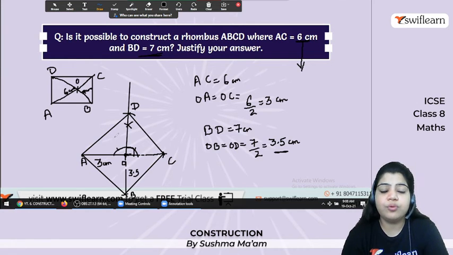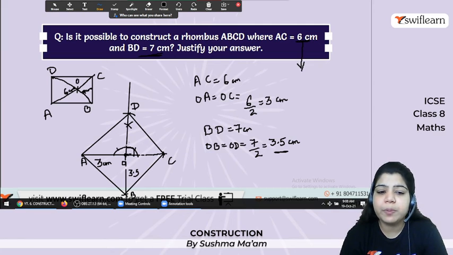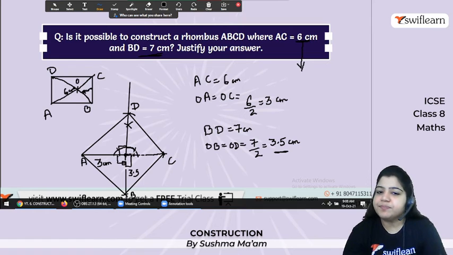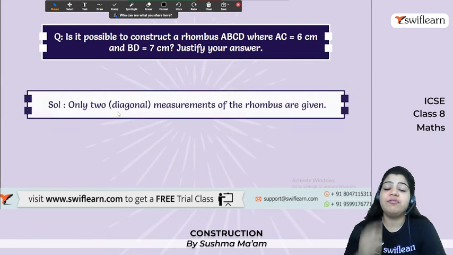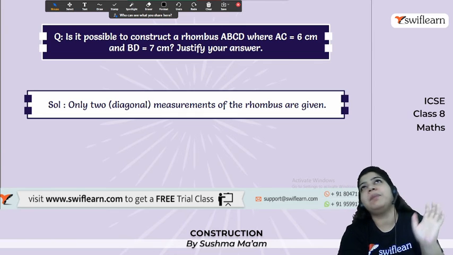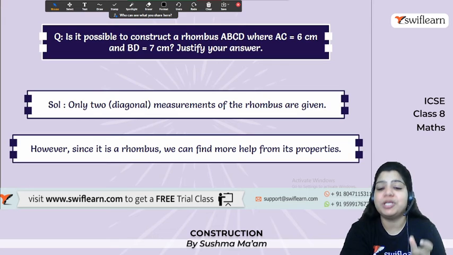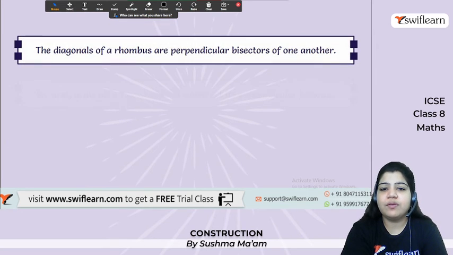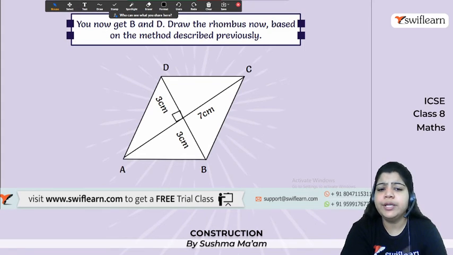Okay, so you don't know the side, but you know the diagonal's length, and you know the property that all the diagonals are perpendicular bisectors of each other. Clear? So here in this case, without knowing the side measurement, easily we can construct a rhombus. Even this case is also applicable for squares, and for other different cases also. So these are the special cases. Okay, so here these are the property and these are the steps, and you will get this one.